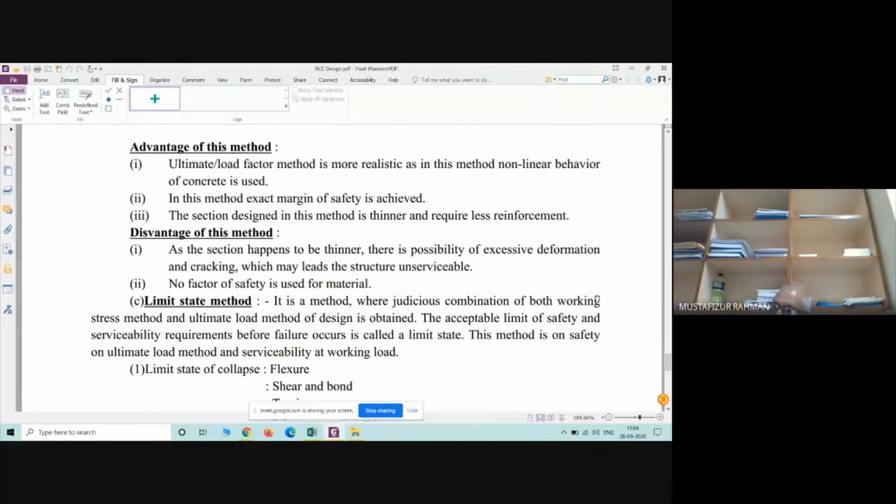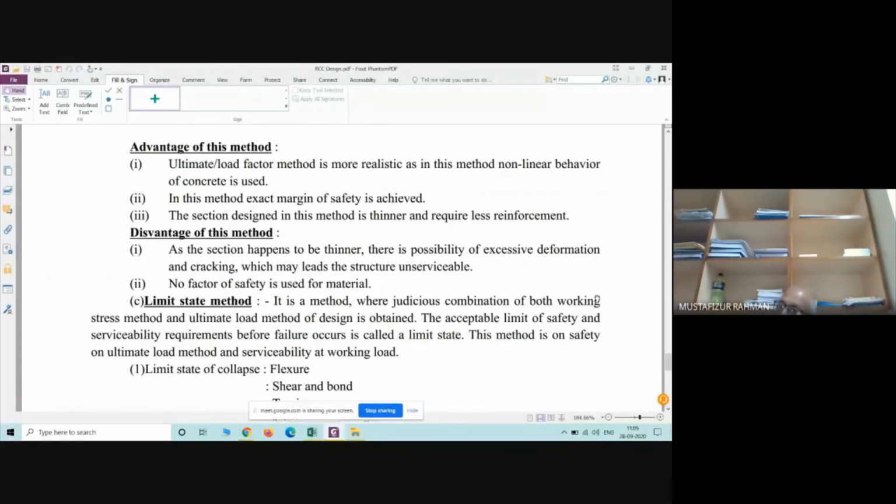Similarly, load. In the ultimate load method, we increased the load by multiplying by a factor. That factor was called the load factor. In the limit state method also, we will increase the load by multiplying it by a factor.